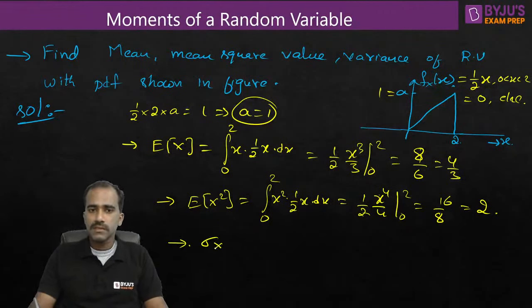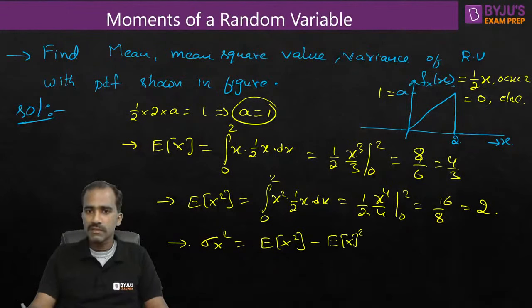Next, variance. We know a variance relation between mean square value and mean value. So mean square value minus mean whole square will give us variance. So mean square value is 2 units minus mean whole square is 4 by 3 whole square. Which is 2 minus 16 by 9, which is 9 2s are 18. It's 2 by 9. Is that okay?